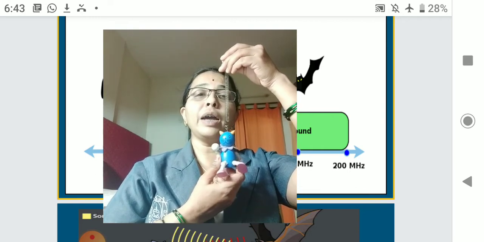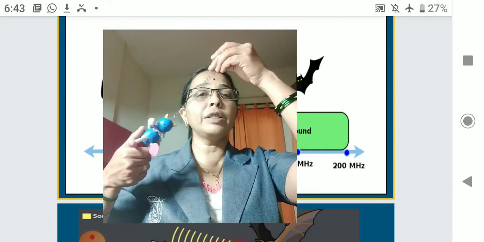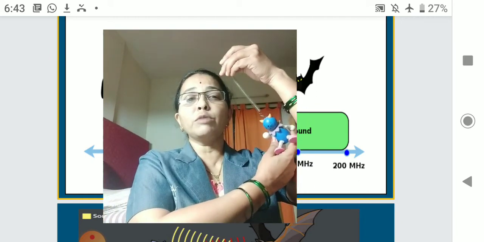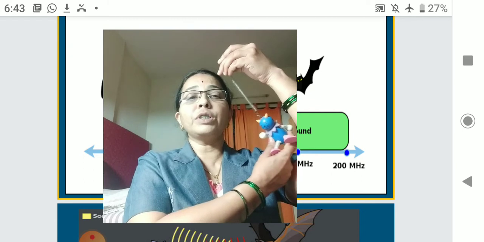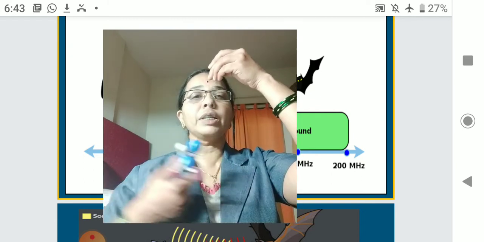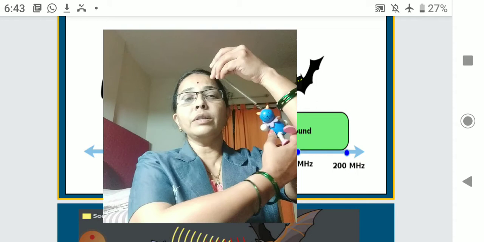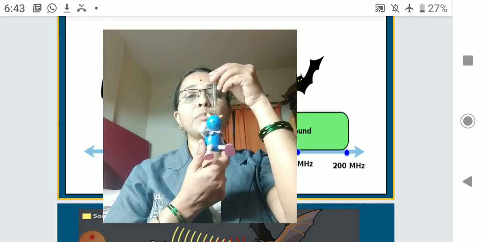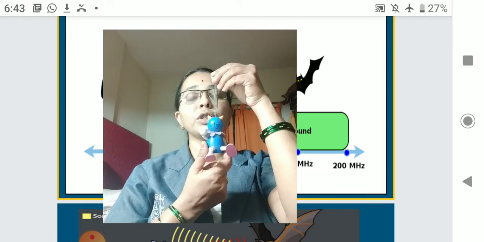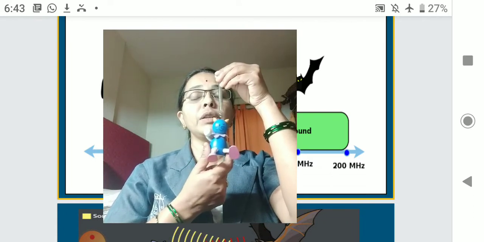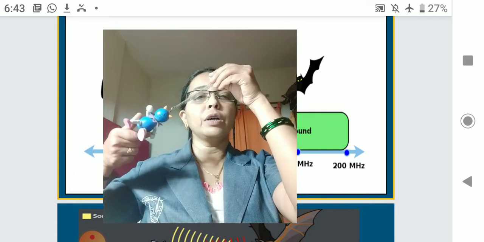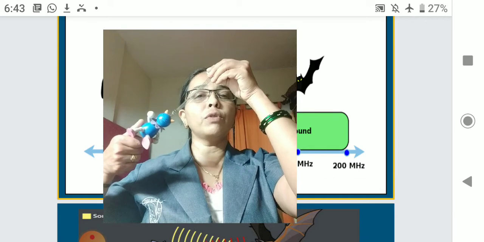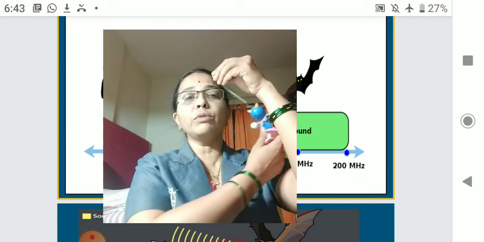When I take this pendulum to this side, this position is A, and it will go to this side, this position is C. So that is A, B and C. First the pendulum is steady, at position B. Then I will hold it and pull it towards A. It will come back to B and go to C.